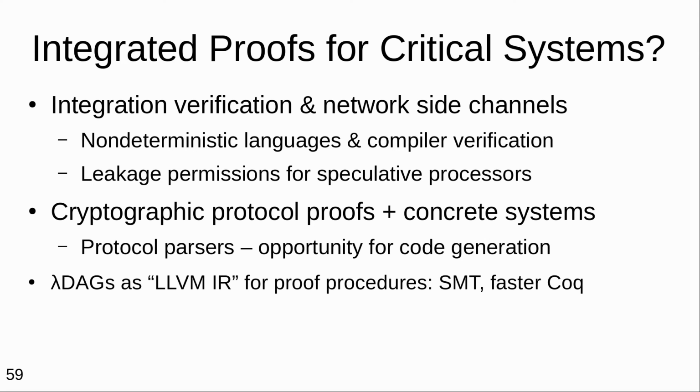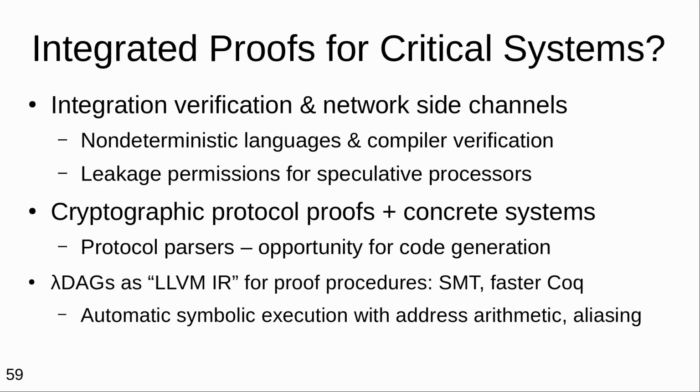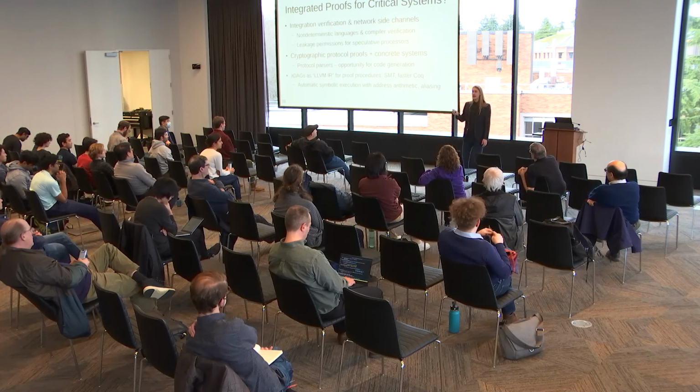but based on that experience, I think there's a lot that could be improved, and lambda DAGs in particular might be a nice representation to try, in that they correspond to LLVM IR in the first order case, which seems rather good as an intuition. What's a lambda DAG? It is a DAG where inside lambda nodes you have more DAGs.